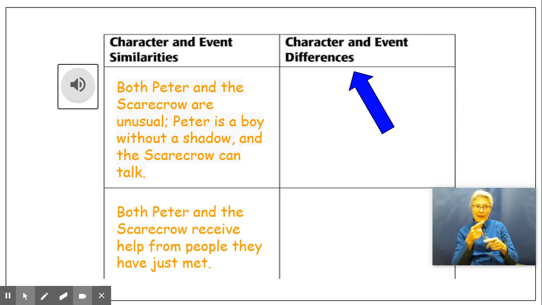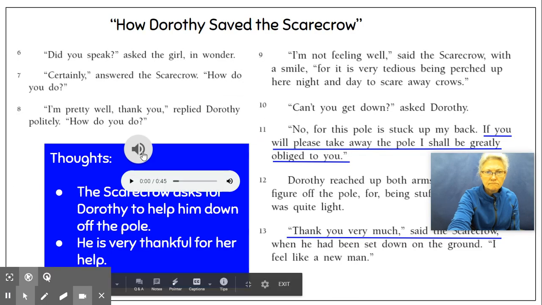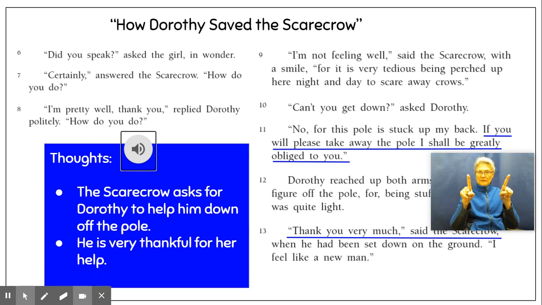Now take a look at what we were trying to find for our differences. There were two differences that stuck out to me between Peter and Scarecrow: how they received help and what they did after they received help. I like the fact that I can use the same key events from finding my similarities in order to find my differences. I think that's a great strategy to use. It doesn't work all the time, but you can definitely use the same details.